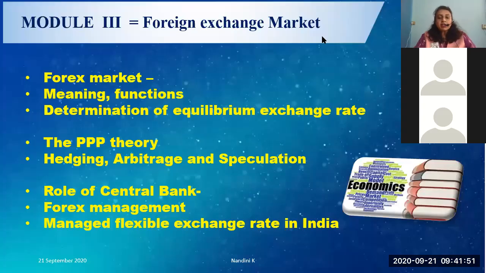Right. So I was talking about the role of the central bank. When the central bank interferes, what has happened to the foreign exchange rate between the Indian rupee and the US dollar? Since 2011 to 2020, you can have a look at how the dollar fluctuated and how it has always appreciated. What are the reasons cited by the central bank? What happens when there is a fluctuation in the price of foreign exchange? What happens when the rupee starts depreciating? What does the RBI do?